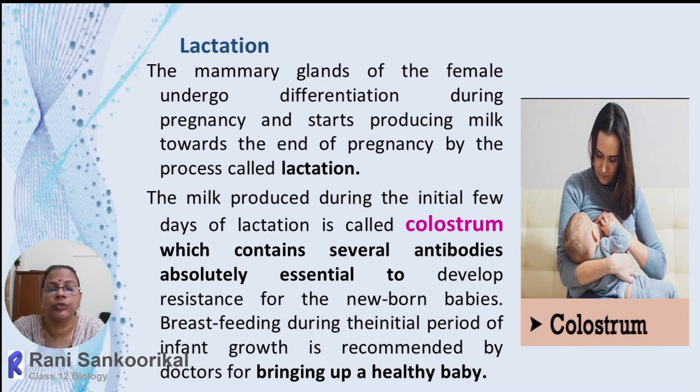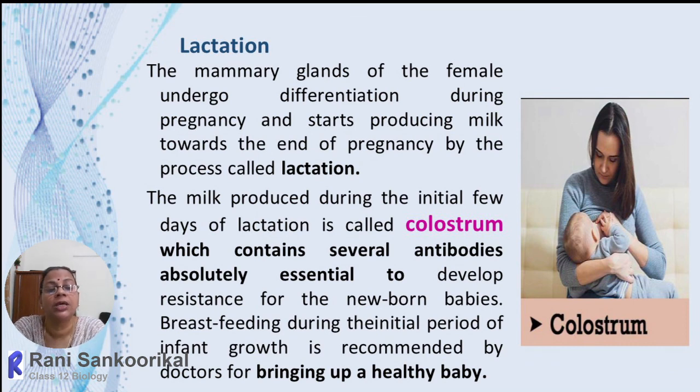Then within 2 or 3 days the color will change, and the mature milk will be produced by the mother. Milk is a complete food, and breastfeeding is essential for the healthy development of the baby.